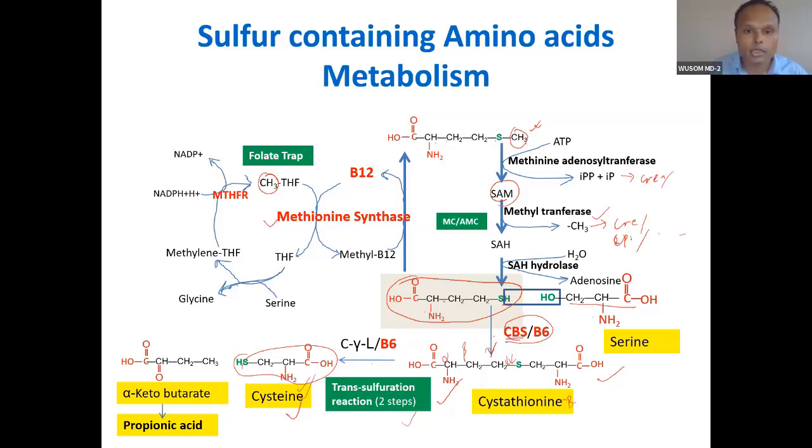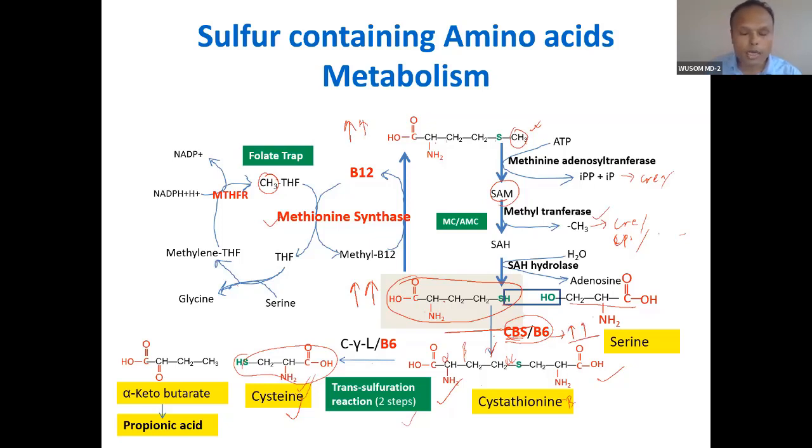This methionine synthase transfers the methyl group from this to this, and requires vitamin B12 also. Now if you talk about homocysteinuria, what will happen? If there is a blockade here in degradation, then this will rise. The rising of homocysteine will also cause a rise of this. That is why in such a condition both will rise.